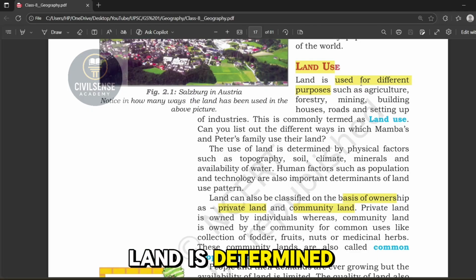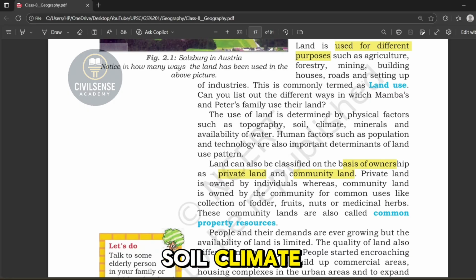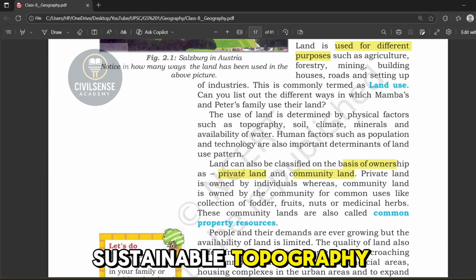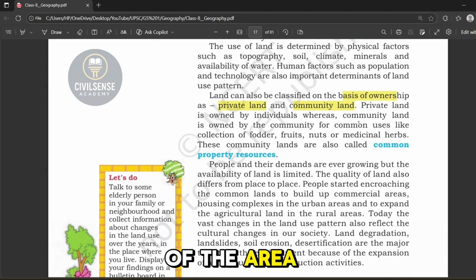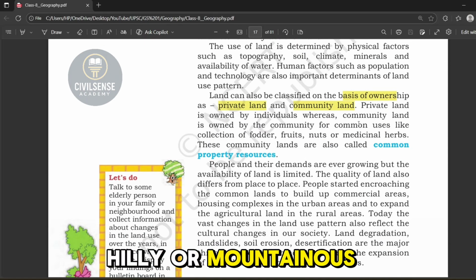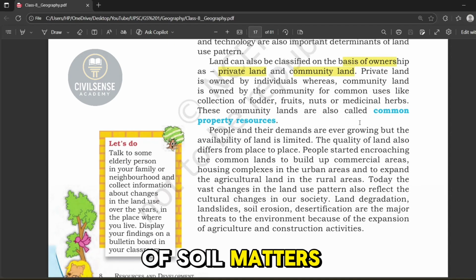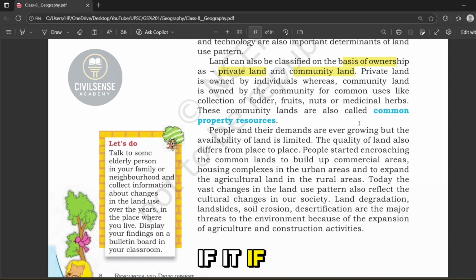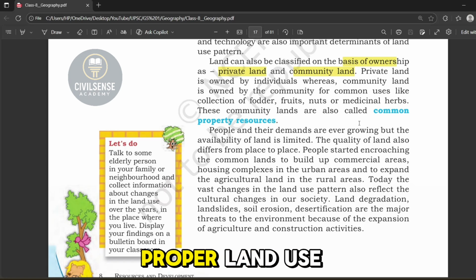The use of land is determined by physical factors such as topography, soil, climate, minerals, and availability of water. For example, if you are starting a mining industry, you need a suitable topography. Now, topography means the physical features of the area, whether the region is plain, hilly, or mountainous. Also, the type of soil matters, and the climate too. If it's too hot or too cold, it might not be suitable. The weather should be stable for proper land use.